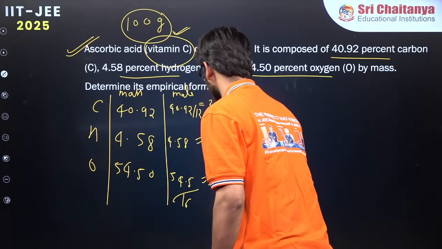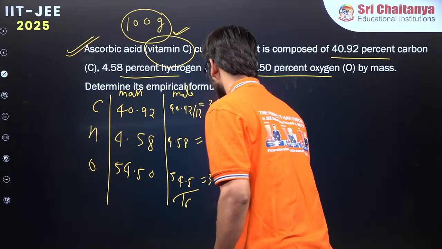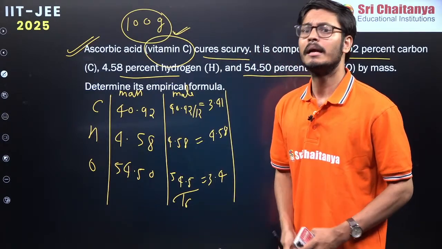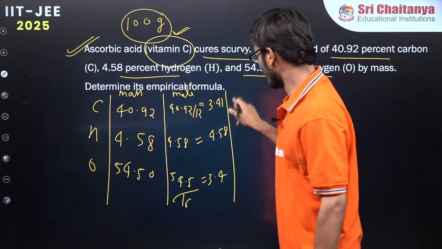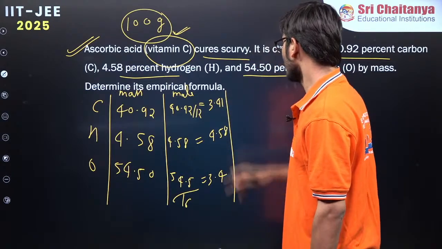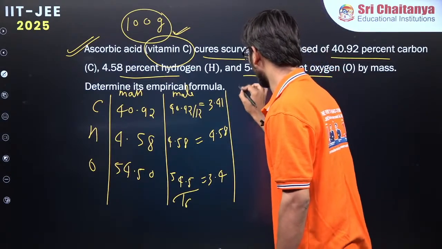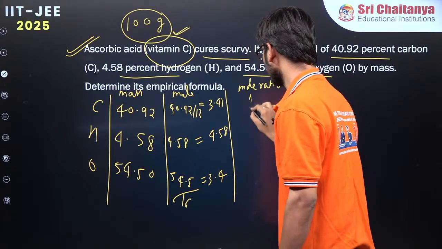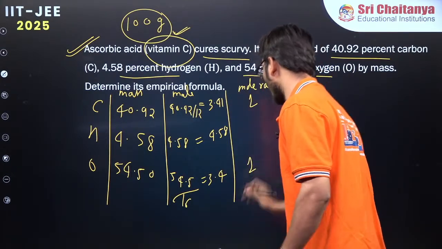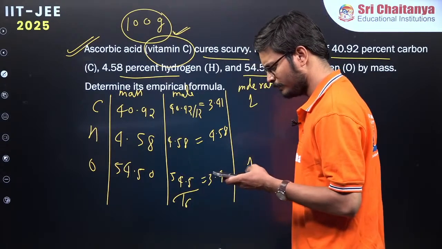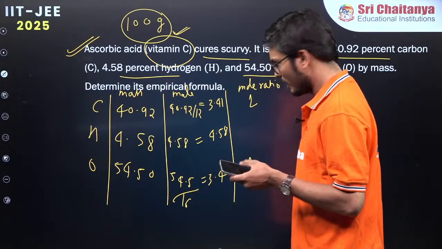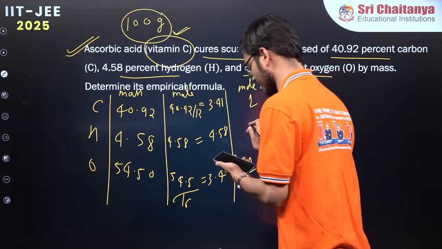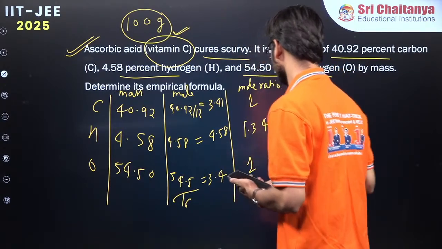Now what I told you other day, Bolo beta ji, that divide by the simplest mole, isn't it? Divide by the simplest mole. So what is the simplest mole? 3.41, right? So if I divide by the simplest one, we are talking about mole ratio. So this will be 1, of course, this is approximately 1, and 4.58 divided by 3.41 gives us 1.34. Okay.